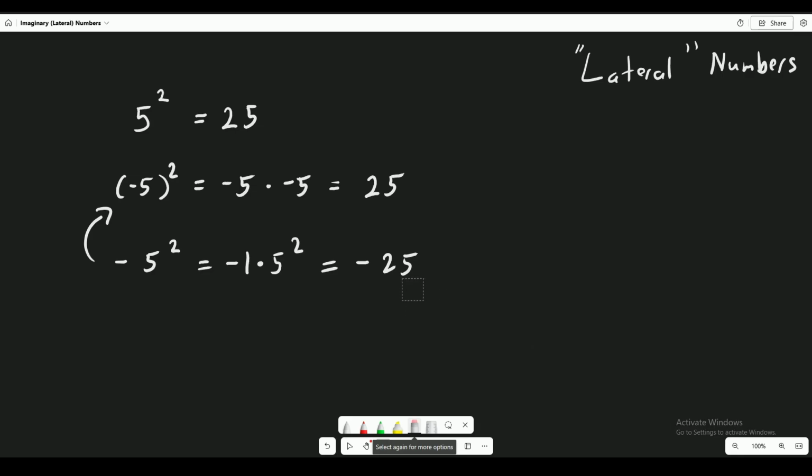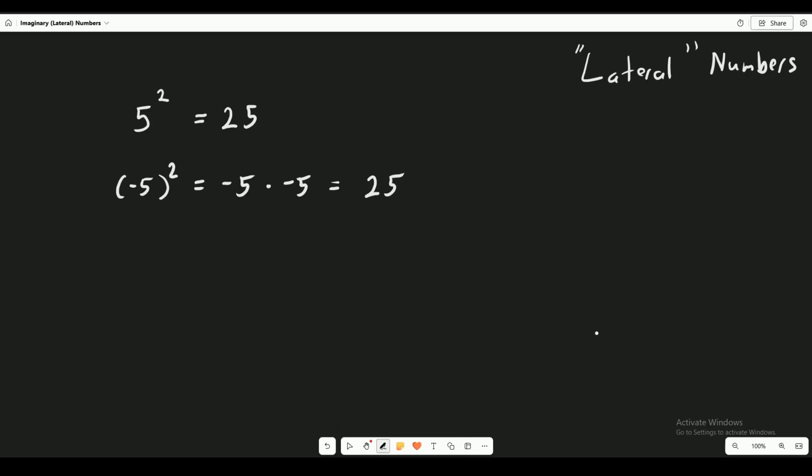So what imaginary numbers, lateral numbers, do is give us another number system, or I should say they expand our number system to help us get a negative number when you square it. Even 0 squared gives you 0. It will never be negative, ever, right?